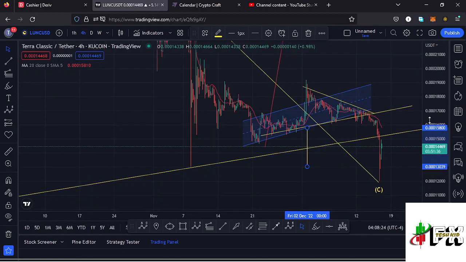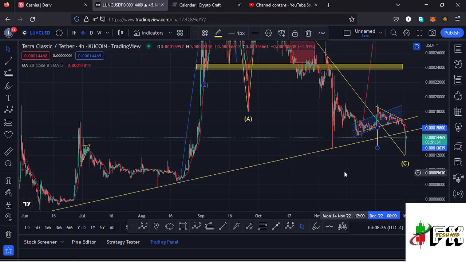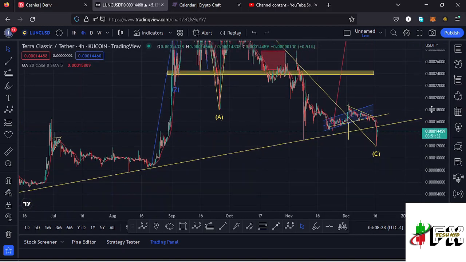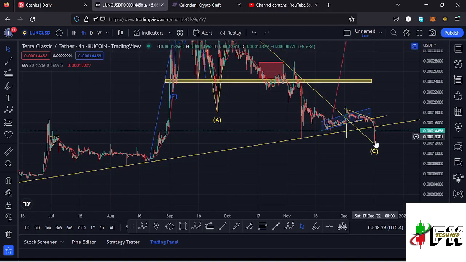You can also see that we have lost a trend line that was over here on the 4-hour chart, and after losing that trend line we have continued pushing even lower, and there are chances that we might have seen the low for that higher Elliot wave count 2 and also the bear market low, but that doesn't mean there's no room for us to continue pushing even lower. So let's be patient and see how that plays out.